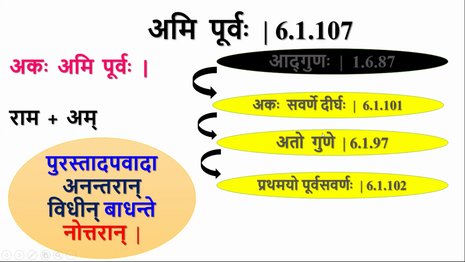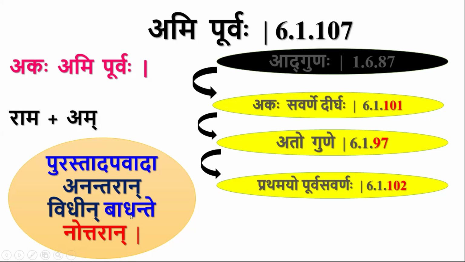It is present before Akasavarne Dirgaha in the sutrapatha. This Akasavarne Dirgaha is 101 and Ato Gune is 97, and Pratamayo Purva Savarnaha is 102. So the first sutra is Ato Gune, then Akasavarne Dirgaha, then Pratamayo Purva Savarnaha in the list.